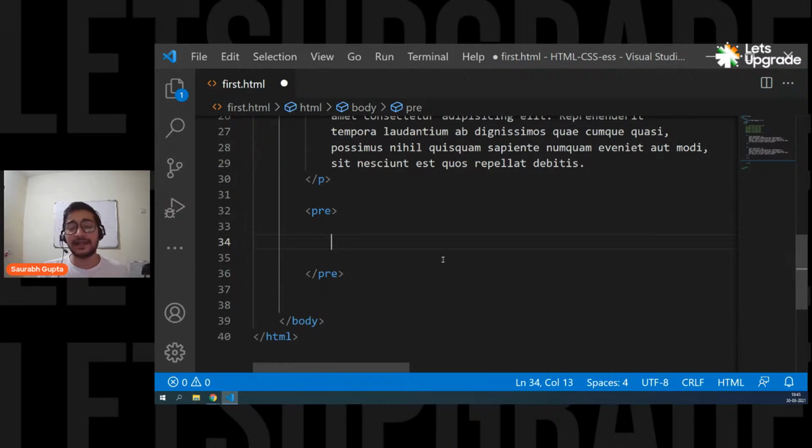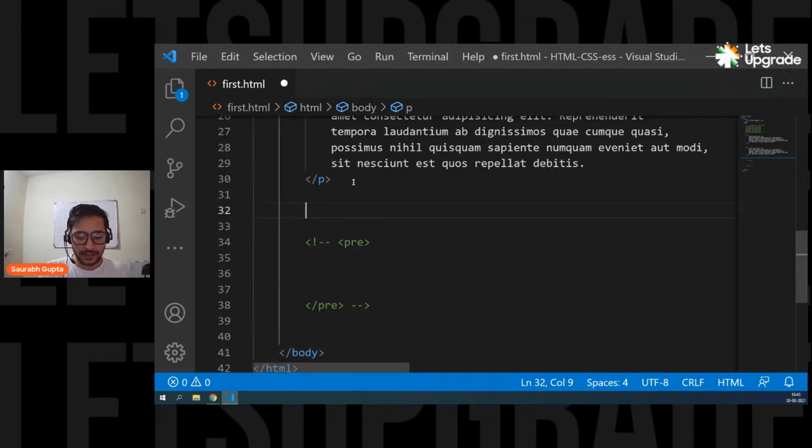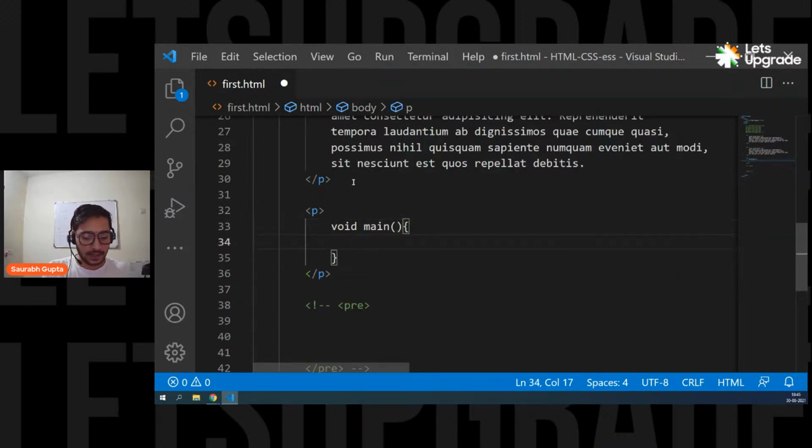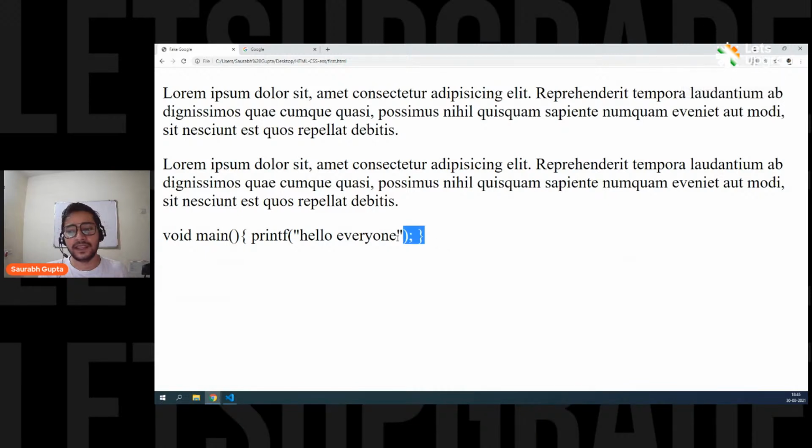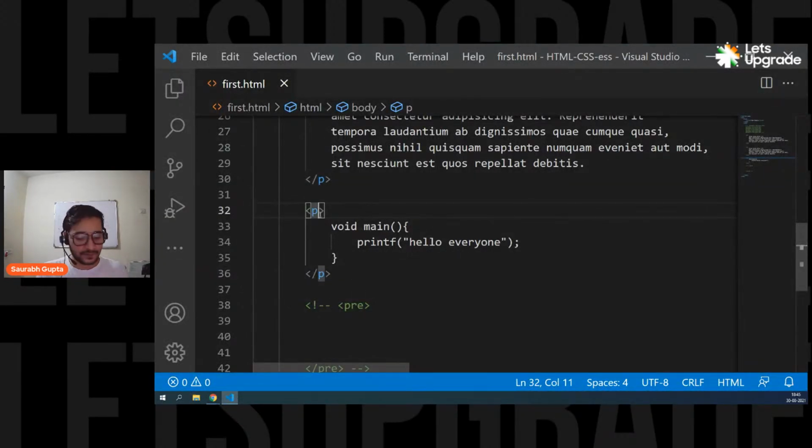For example, let's say for now we comment this pre. Let's use a p tag, and let's try to display some code, some C code. So void main, I want to display this code. And let's simply say printf hello everyone. Okay, like this. Now I want this code to display just like this. Let's see if it is happening with p. No, with p it goes in a single line and it's not readable like code. But what if I use pre?